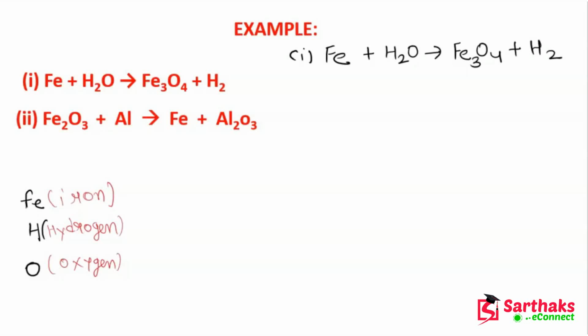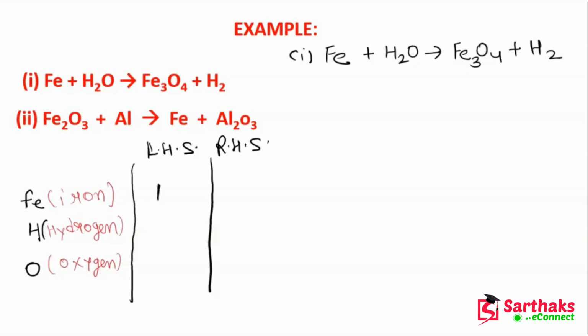Okay, so tell me how many iron atoms are present on the reactant side, or you can say the LHS side. One iron atom is present on the LHS side, and on the RHS side you will say 3 iron atoms are present.